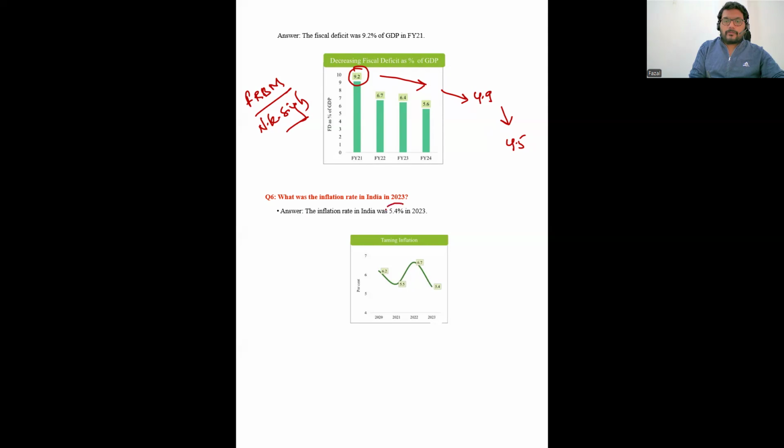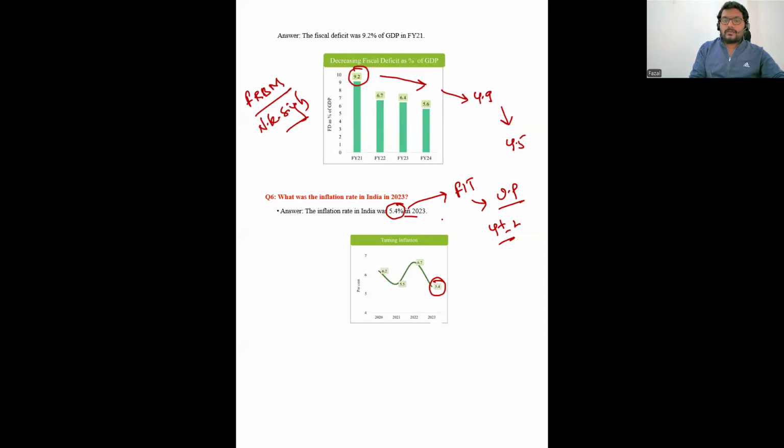Somewhere around 5.4%. This is why the inflation rate has to be controlled, and we follow flexible inflation targeting as suggested by the Urjit Patel committee, who says 4 plus or minus 2 is quite important. See here, the inflation rate of 5.4% last year was quite high. Because of this inflation, there's a lot of chance that purchasing capability will come down. When purchasing capability comes down, that will impact the producers and consumers relation.